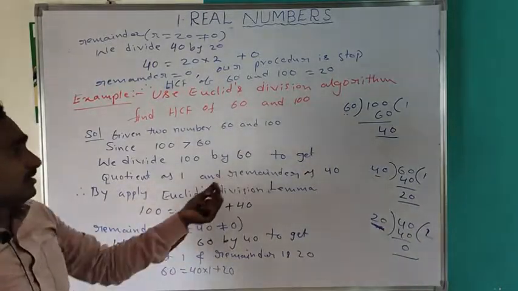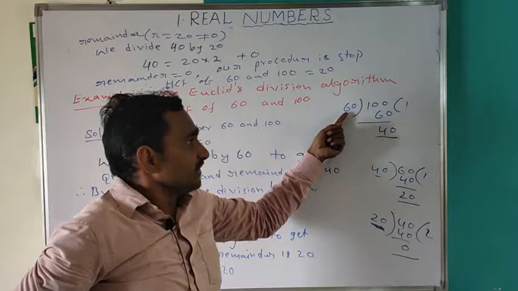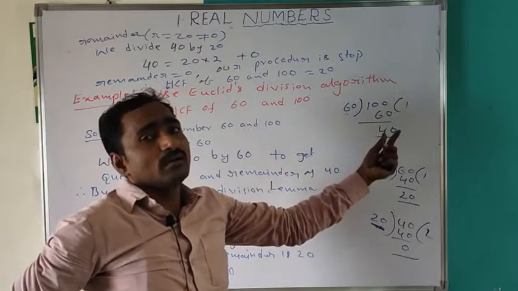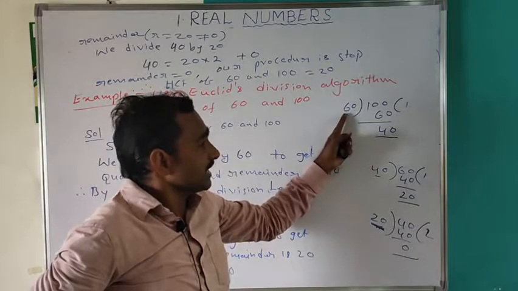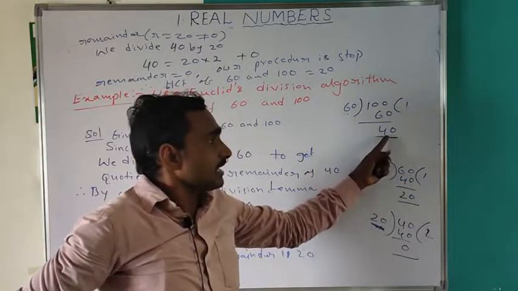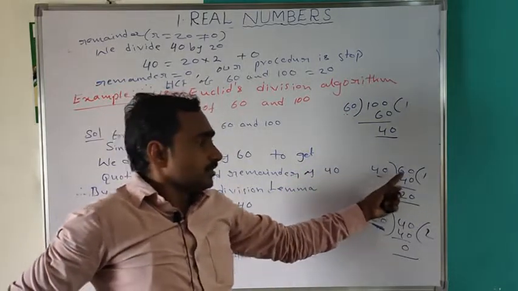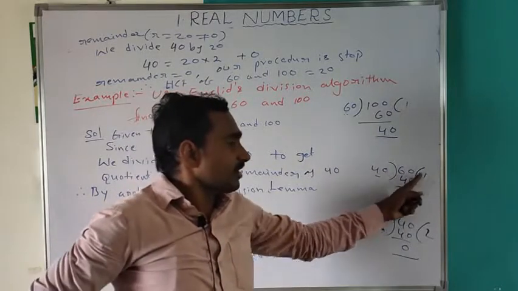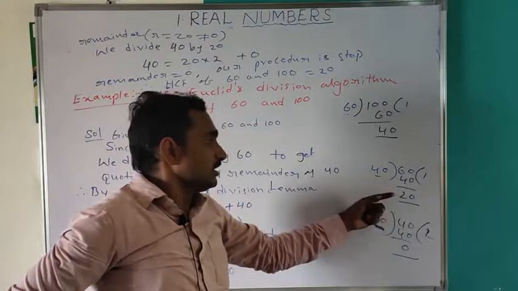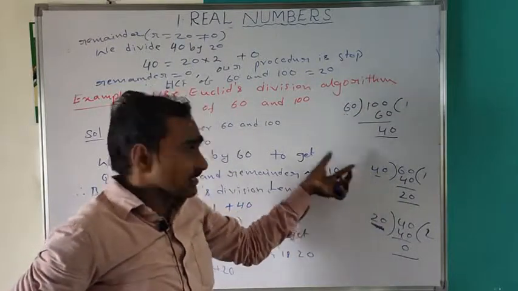We divide the divisor by the remainder: the divisor is taken as the new dividend and the remainder as the new divisor. So we divide 60 by 40. 40 ones are 40, 60 minus 40 is 20.